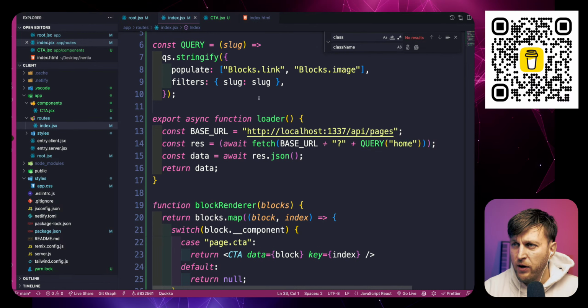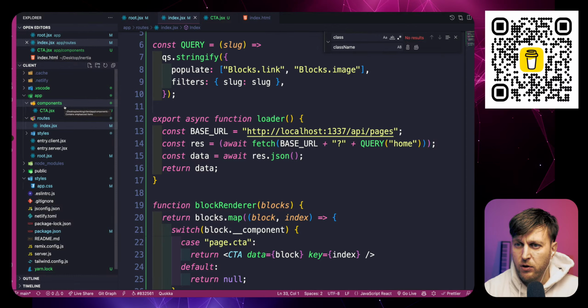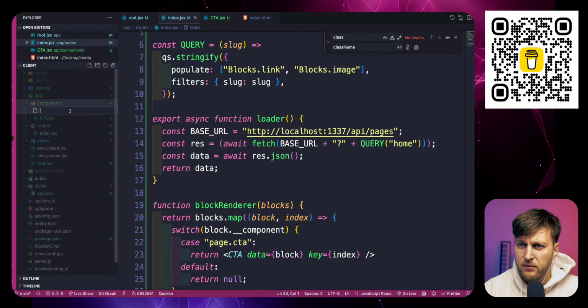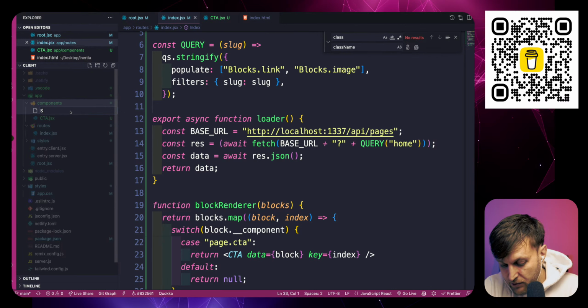We're going to first start with the actual component here. New file. We have call to action, and let's create a component called shout out.